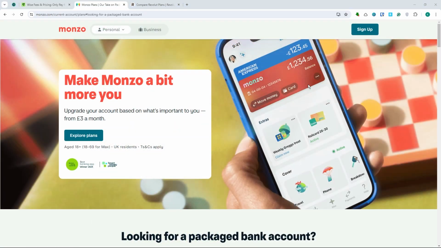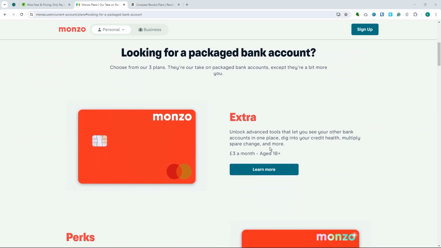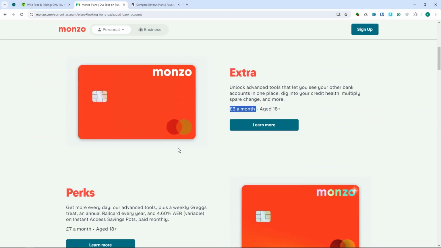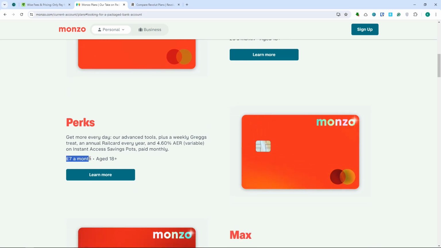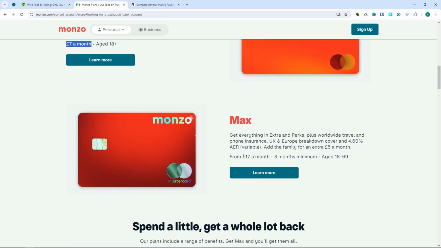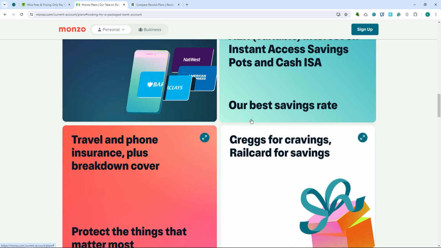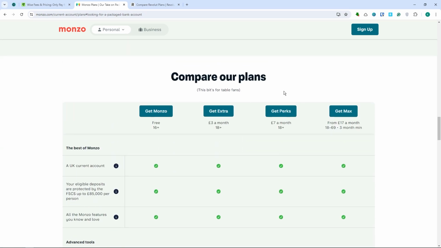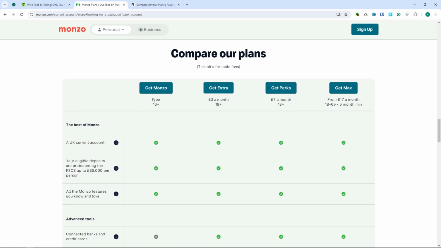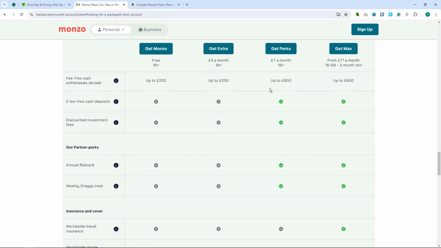Alright, now let's move on to the pricing of these three platforms. First up is Monzo. Extra would be £3 per month, Perks would be £7 per month, and the Max one would be £17 per month, which is a 3-month minimum. You can see here on the Monzo website the plans: get Monzo, get Extra, get Perks, get Max, and so on. These are the features that you would get.